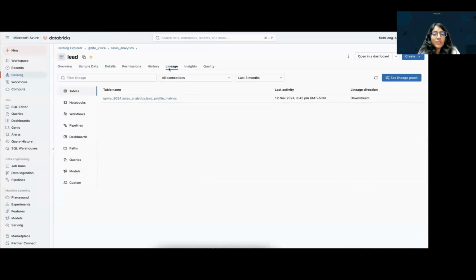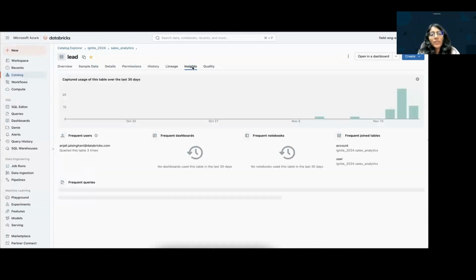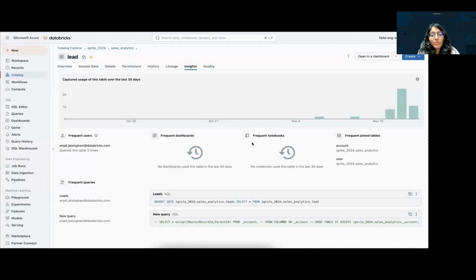The automated lineage enables easily discoverable components across the platforms, be it notebooks, workflows, queries. It's all automatically traced. With automated insights, a user can understand the query access patterns. You can check out what the frequent queries are, who the frequent users are, and what the frequently joined tables are.